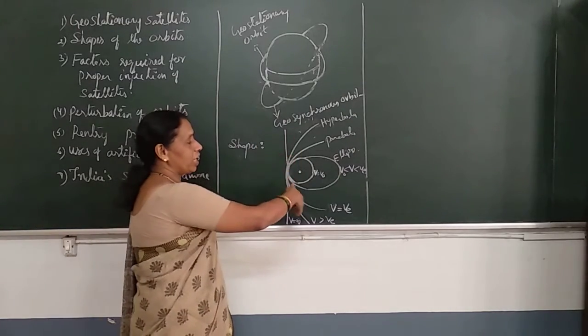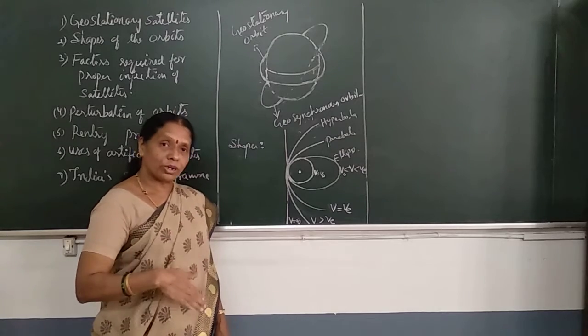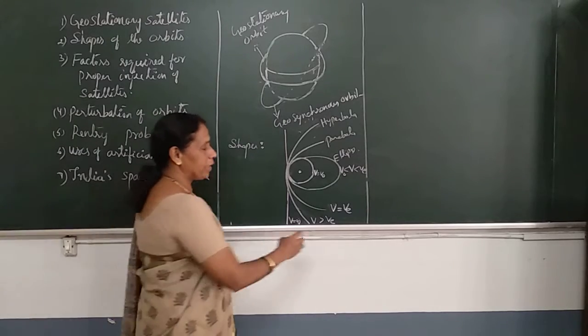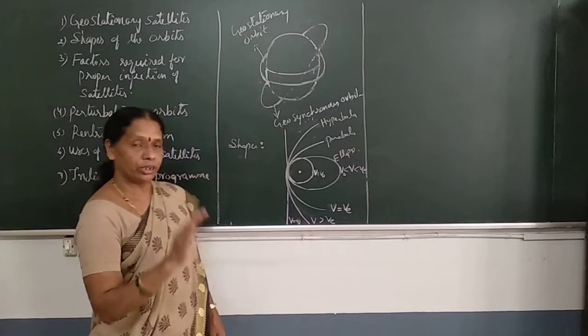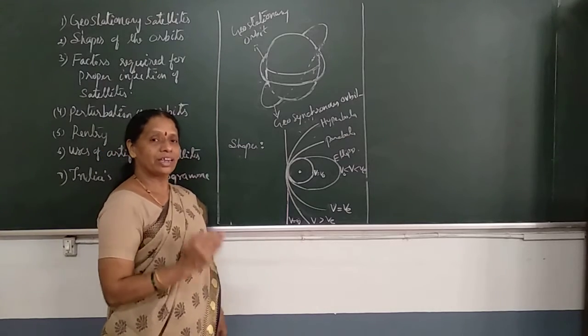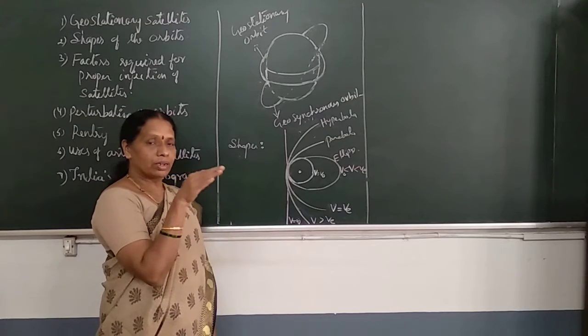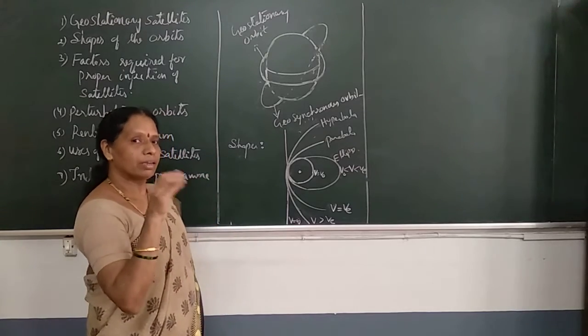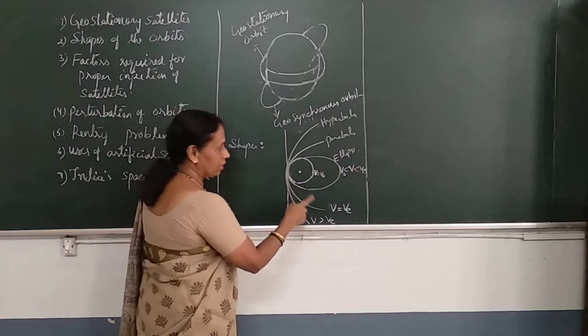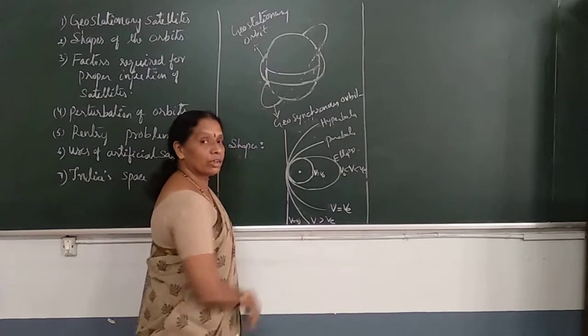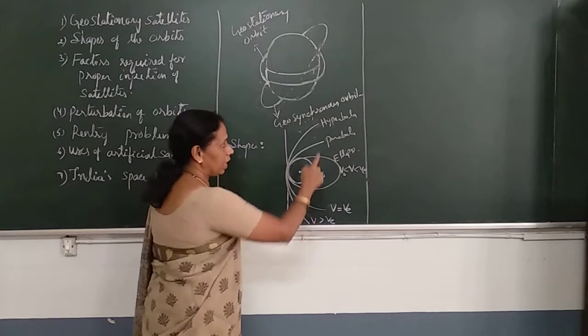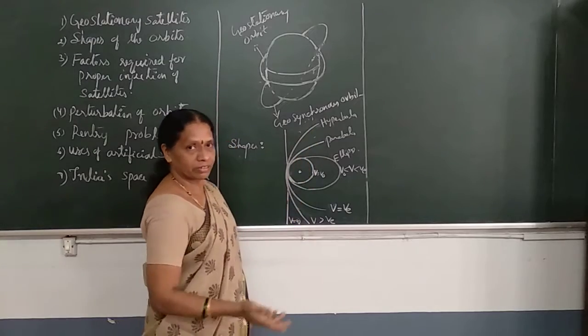These are the shapes of the orbits of the satellite depending on the velocity of injection into the orbit, that is, with what velocity it is projected from the rocket into the given orbit. And see here, these two orbits are called closed orbits and these two are open orbits.